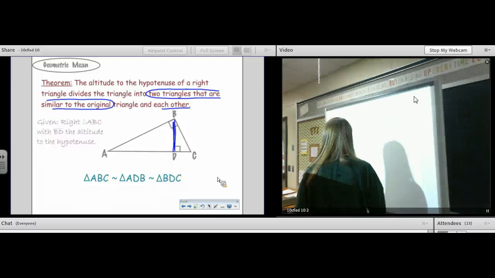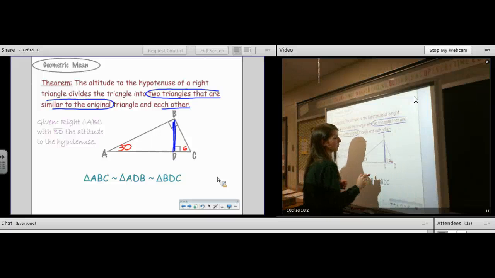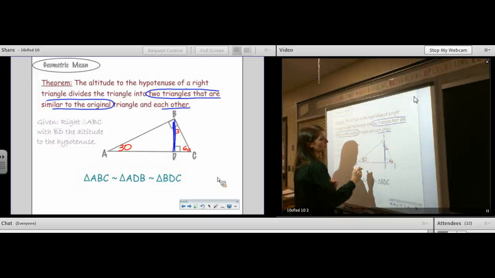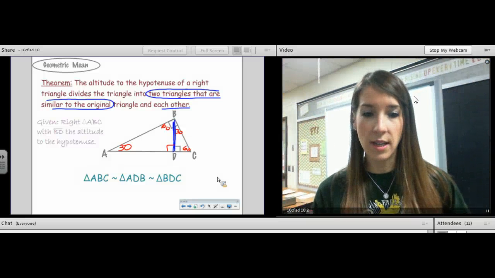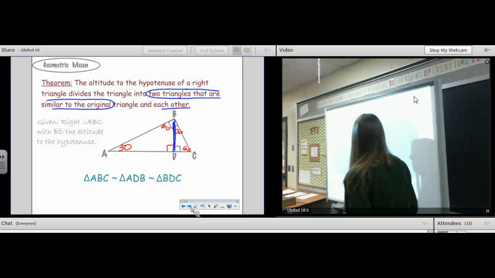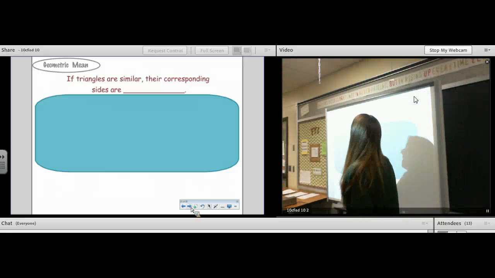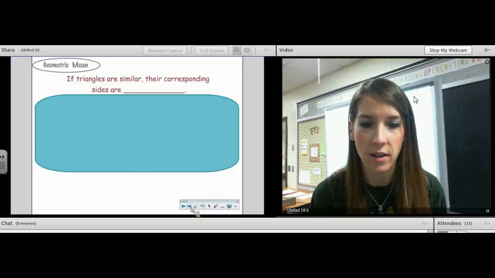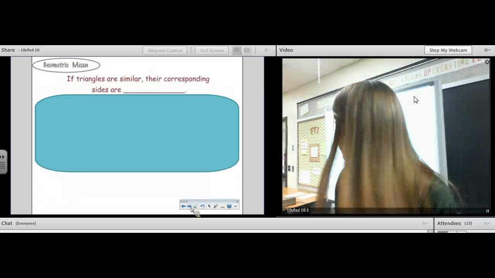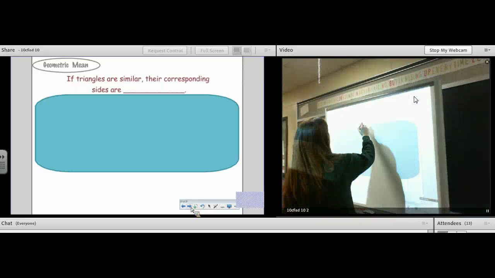Okay, you could pick an angle for this. You would just have to pick one. So you could pick 30 and 60. And then that would make this one 30. And this one's 90, of course. And that would make this one 60. And so you could see that all 3 of those have 30, 60, and 90 degrees. So they are similar by angle, angle. Okay. So if the triangles are similar, their corresponding sides are, we've already gone over this a bazillion times. What are their sides? They're not congruent. They're not similar. Proportional.